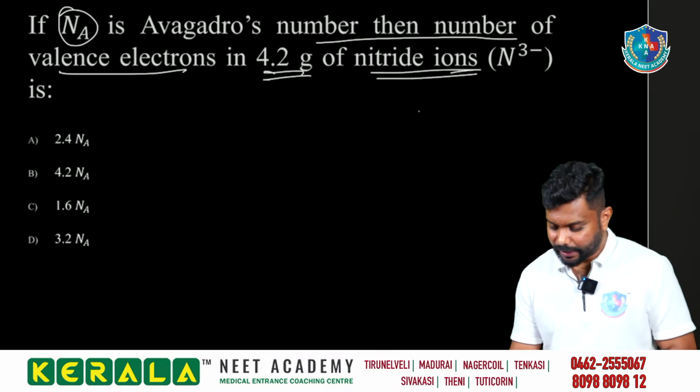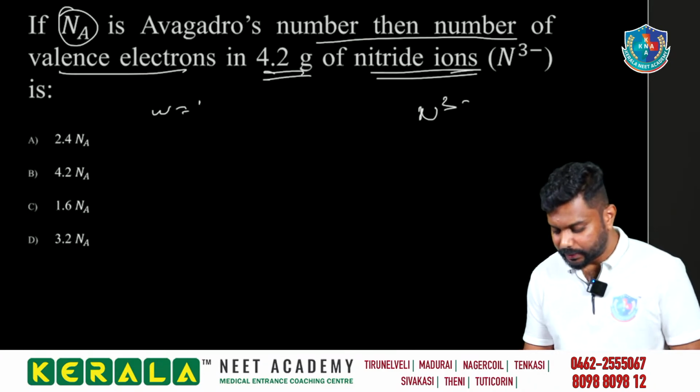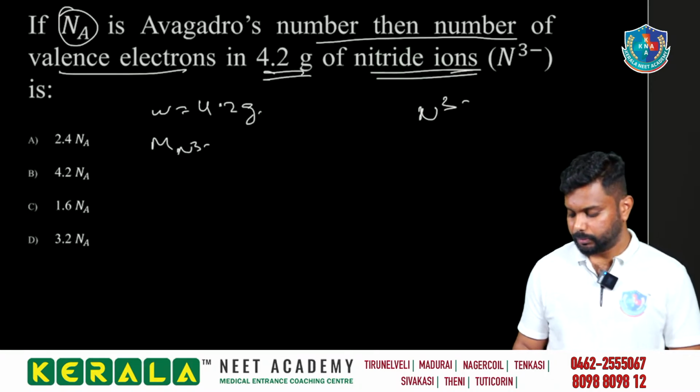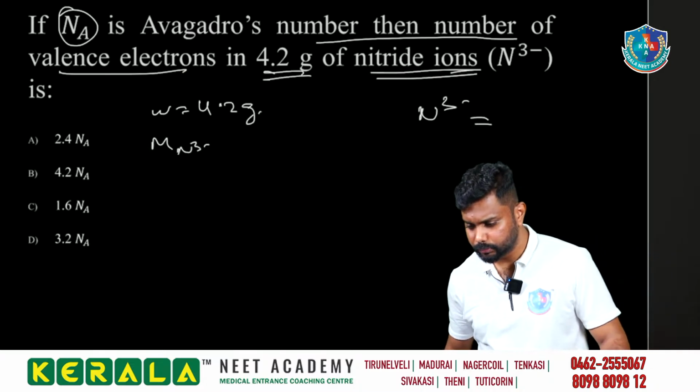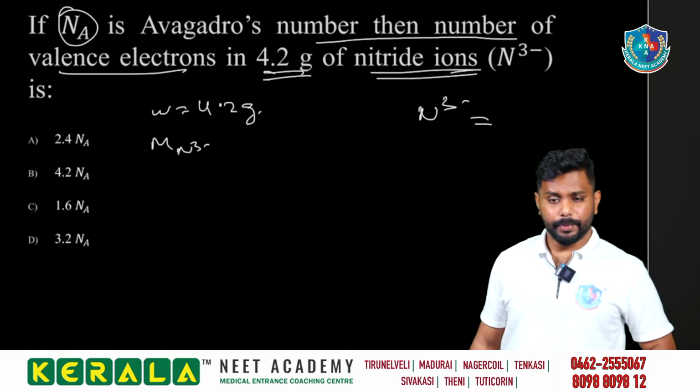So what is the nitrate ion? N3 minus. So given mass of the nitrate ion is equal to 4.2 gram கொடுத்திருக்கு. What is the molar mass of N3 minus? Comment first.